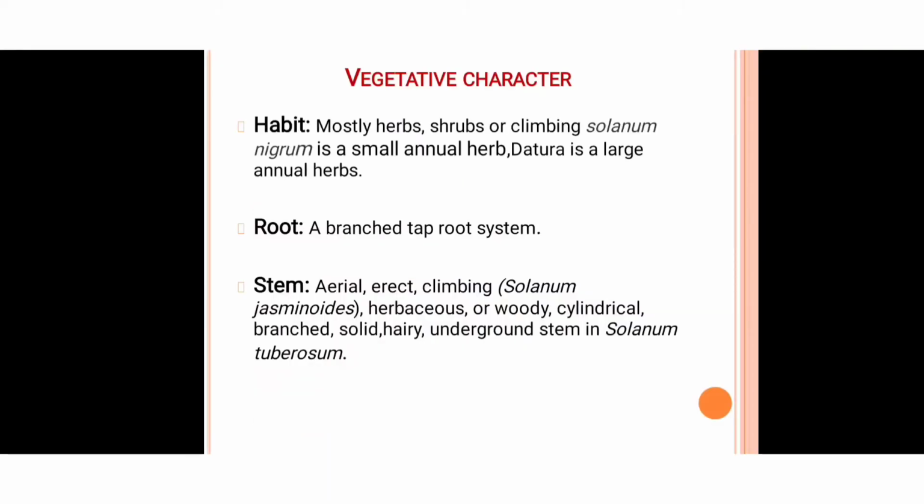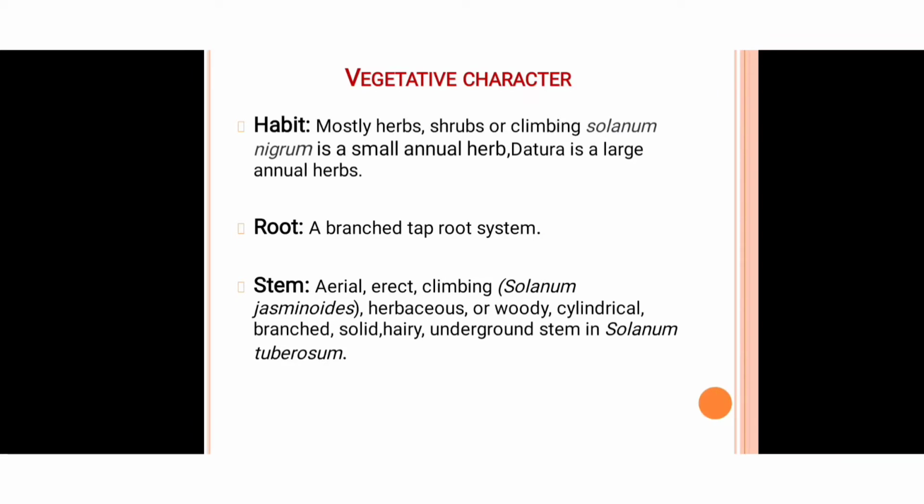In the vegetative characters, the first one is habit. In this habit, it is mostly herb, shrub or climbing plant. In this Solanaceae family, the plant habit is mostly herb and shrub, or climbing plants. But tree plants are absent. Examples: Solanum nigrum, which in Gujarati we commonly call piludi, is a small annual herb, and Datura metel, the Dhaturo plant, is a large annual herb. Then the root is a branched taproot system.